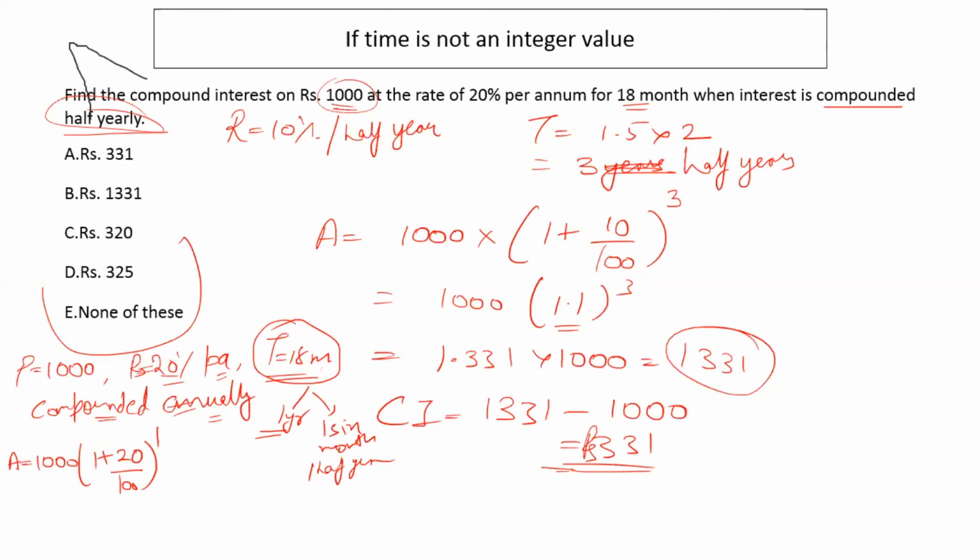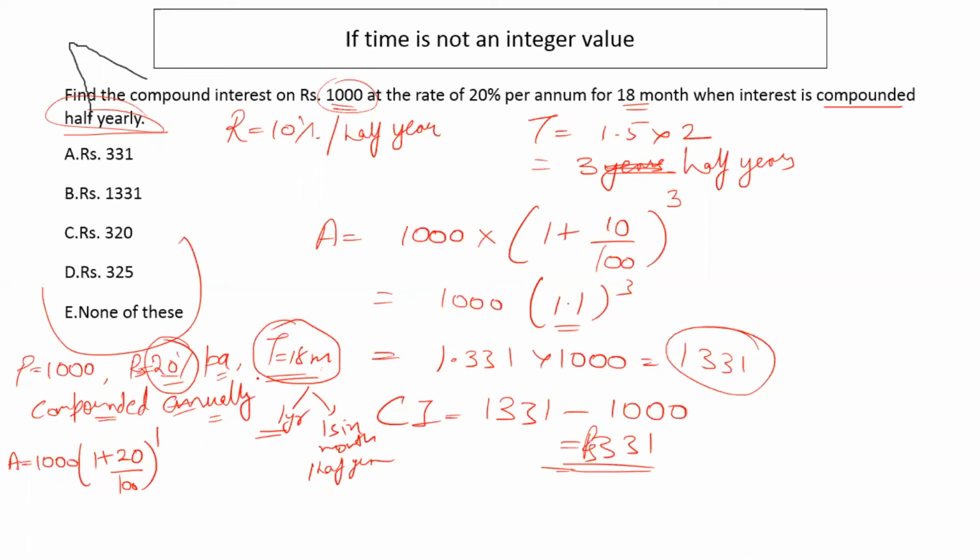20% interest compounded annually. At the end of 1 year, I'll get 20% interest on my principal amount of 1000 rupees. But for the next half year, because I am withdrawing my money after 6 months, I'll only get interest for that 6 months. So because I'm getting interest for only 6 months, my rate of interest will be half. I'll not be getting 20%, of course.